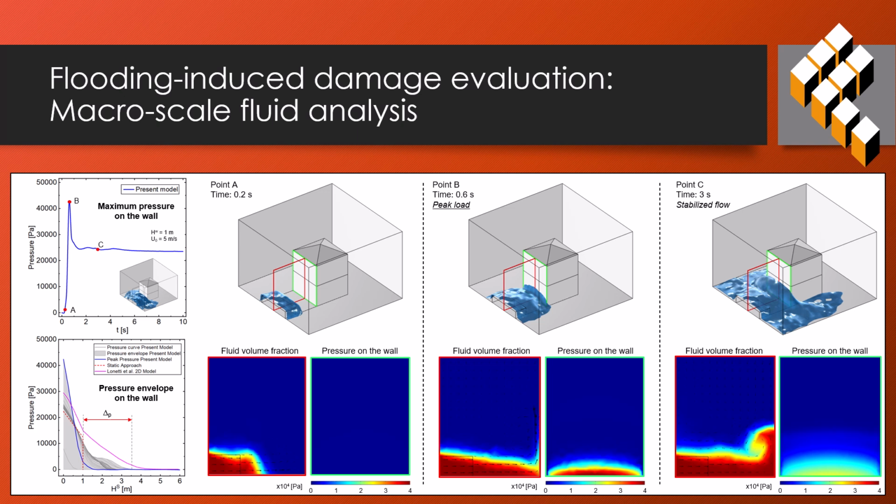The multi-level model is first employed to simulate the impact of a fluid flow on a rigid solid structure within the macro-scale domain. The maximum pressure on the wall peaks rapidly as the fluid strikes the surface, then progressively stabilizes, indicating the onset of a quasi-steady flow condition. The pressure maps extracted from the macroscale analysis are used as input for the structural simulation.